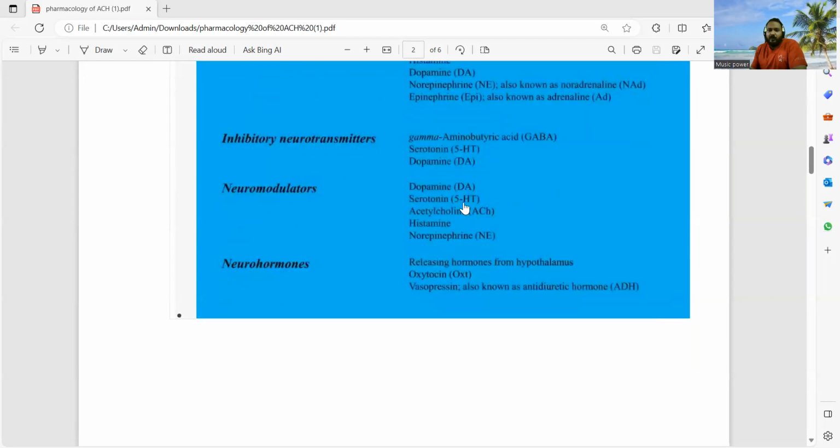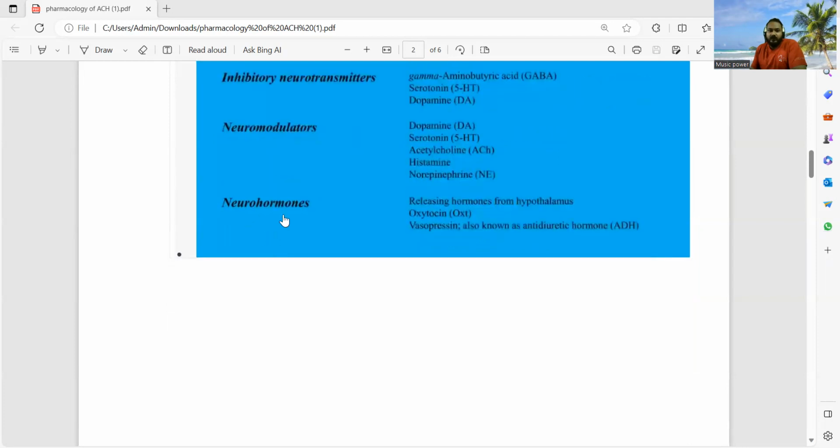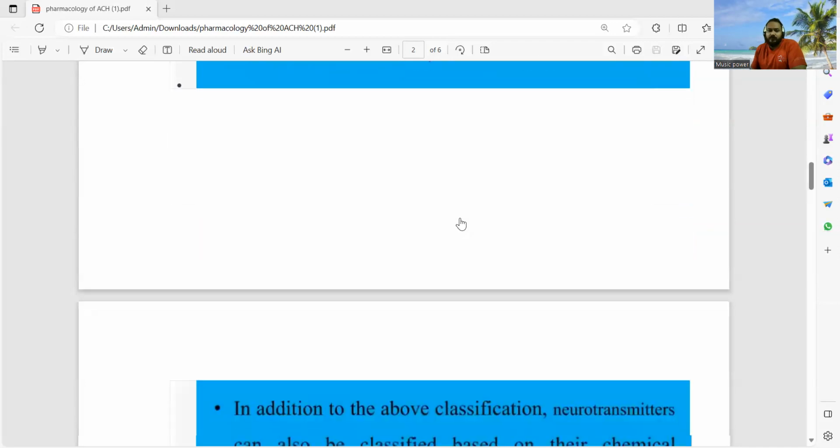Neuromodulators are dopamine, serotonin, acetylcholine, histamine, and norepinephrine. Neurohormones are oxytocin and vasopressin. Oxytocin is released from the hypothalamus pituitary gland, and vasopressin is also called antidiuretic hormone.